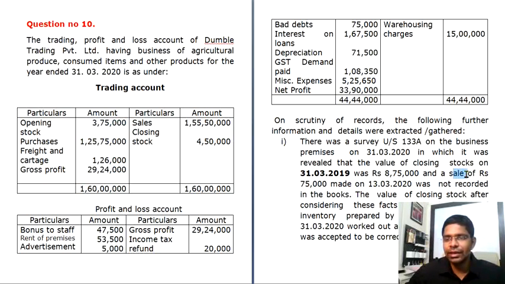And then he's also saying a sale of rupees 75,000 made on 13/3/2020 was not recorded in the books. So an amount of 75,000 has to be added to your existing sales here. And then he's also telling you the value of the closing stock after considering these facts, and on the basis of the inventory prepared by the department as on 31/3/2020, it worked out to 12,50,000, which was accepted to be correct, and it is not disputed even by the assessee. So your closing stock here will be 12,50,000. That will be your first adjustment.